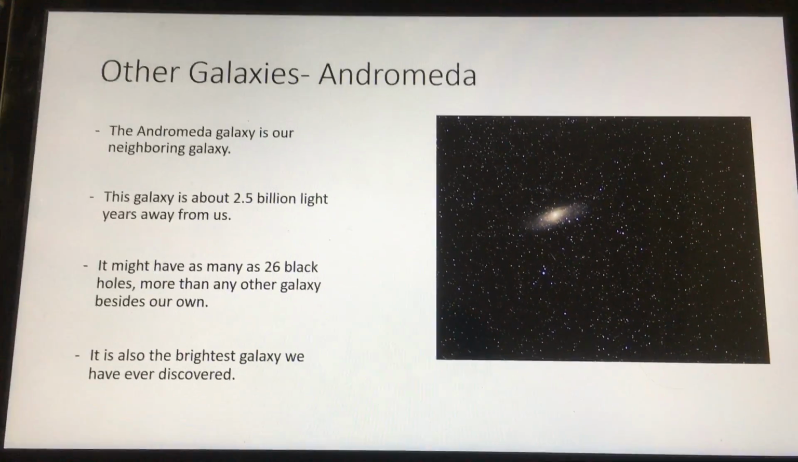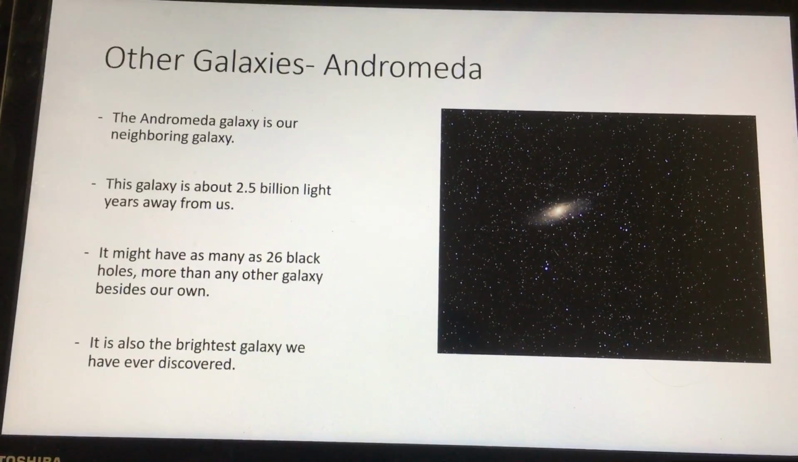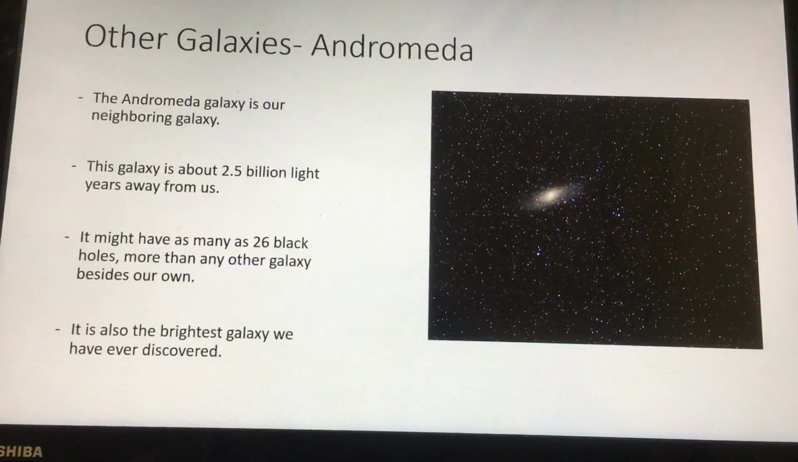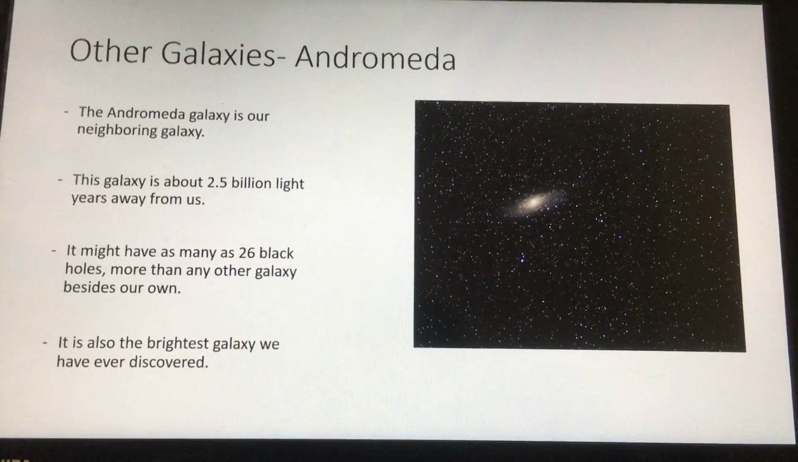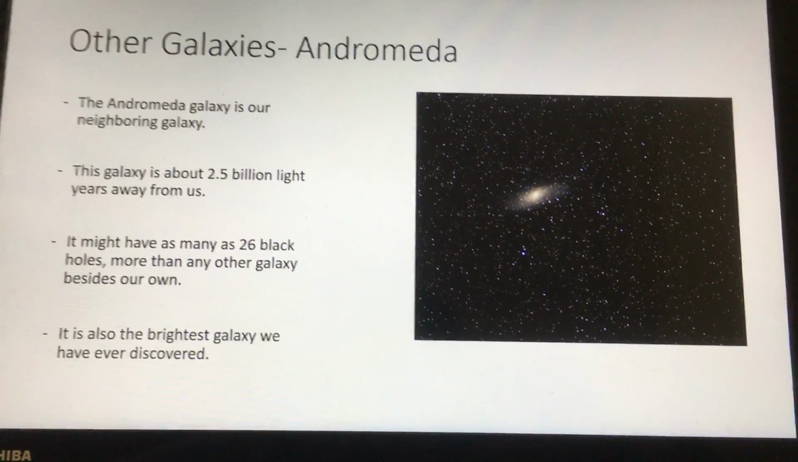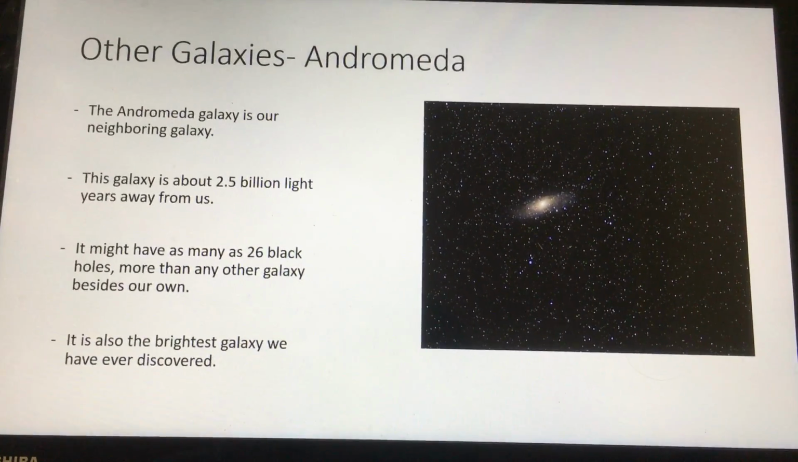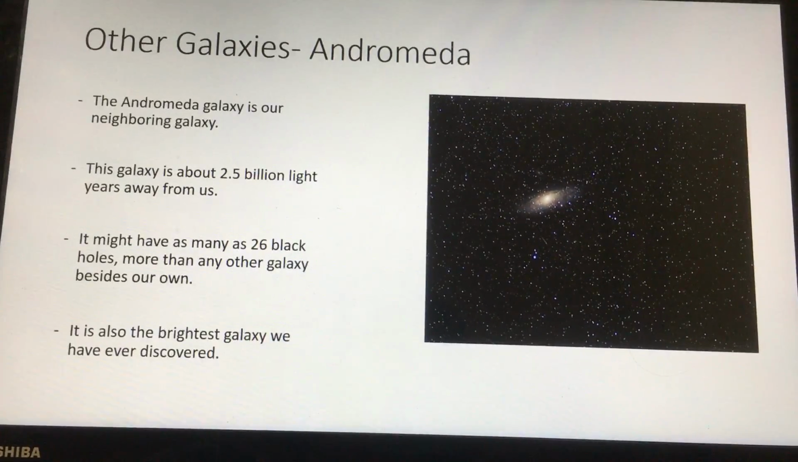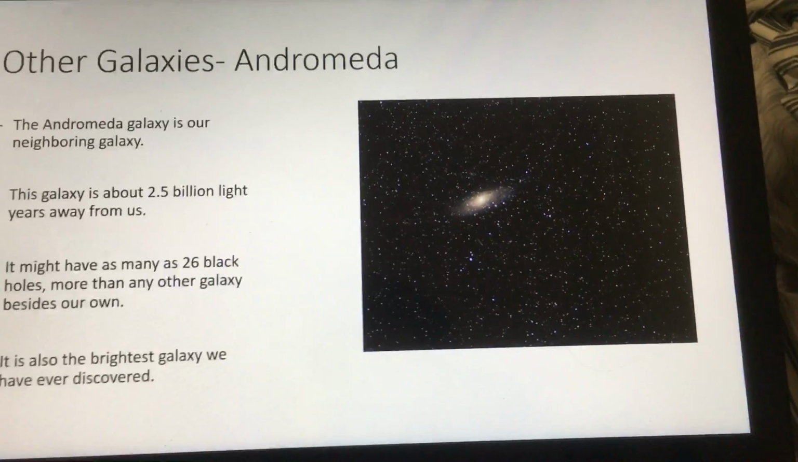Other galaxies. Andromeda. The Andromeda galaxy is our neighboring galaxy. This galaxy is about 2.5 billion light years away from us. It may have as many as 26 black holes, more than any other galaxy besides our own. It is also the brightest galaxy we've ever discovered, as you can see in the picture.